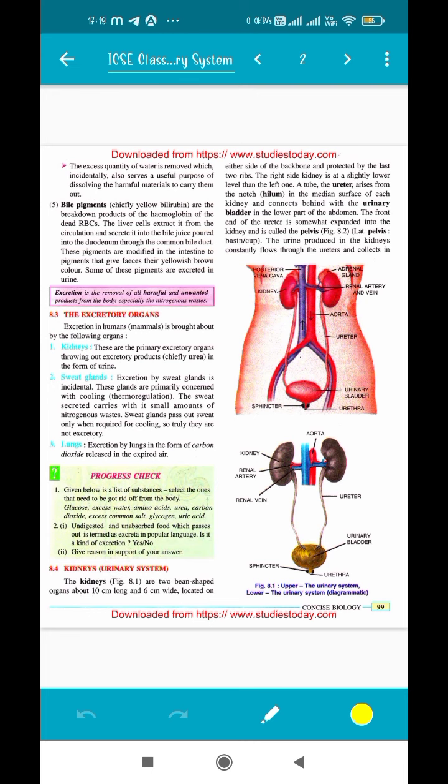So the kidney has two vessels which move out of it and which come into it. First one is the renal vein, which carries deoxygenated blood, and it goes and joins the lower vena cava, or you can say the posterior vena cava, which we have learnt in circulation. Next, there is another blood vessel which is known as the renal artery, which is actually coming from the aorta. The aorta was giving oxygenated blood to the various parts of the body. So that aorta is branched and it moves to the various body parts, and it also moves to the kidney, and in the kidney that artery is known as the renal artery.